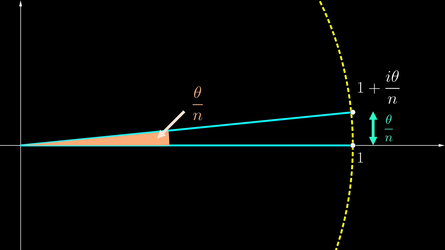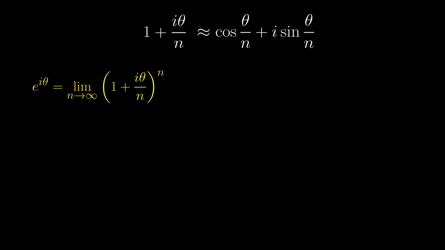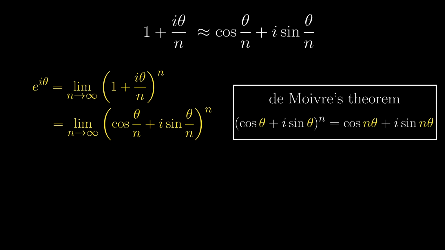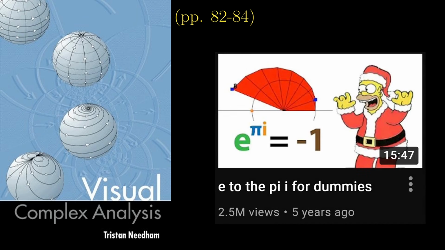So we can say that it is approximately cosine theta over n plus i sine theta over n, equal in the limit. Now e to the i theta, being the limit of nth power of 1 plus i theta over n, can be rewritten like this. By De Moivre's theorem, the angle is multiplied by n, and so the limit is cosine theta plus i sine theta, Euler's formula. This proof was again in Visual Complex Analysis mentioned before, and also mentioned by Mathologer in this video.